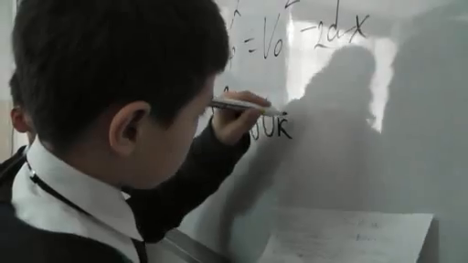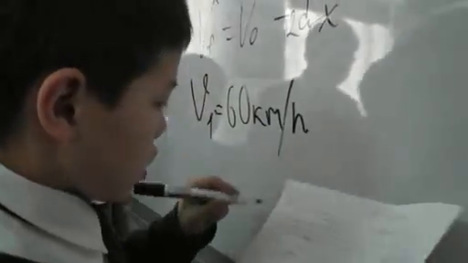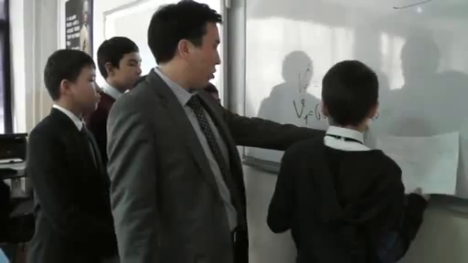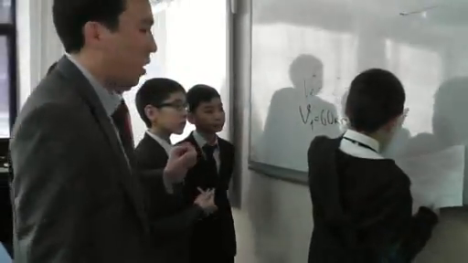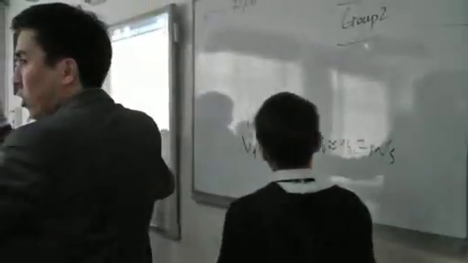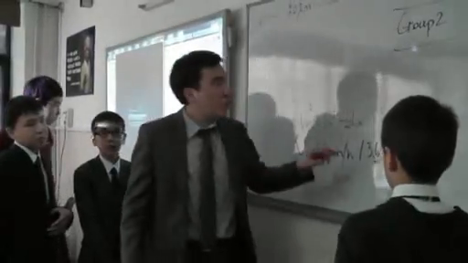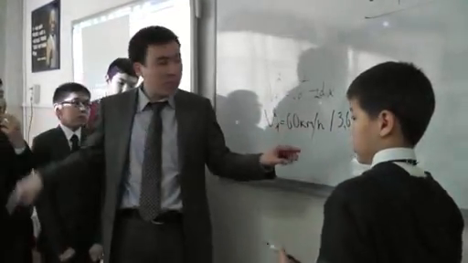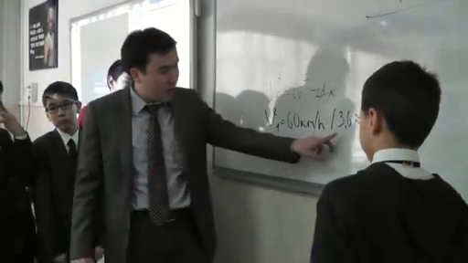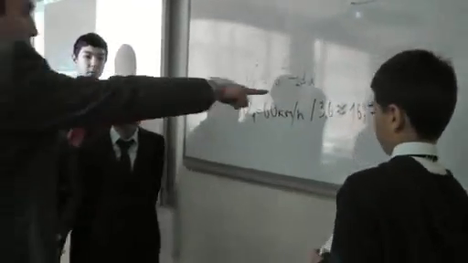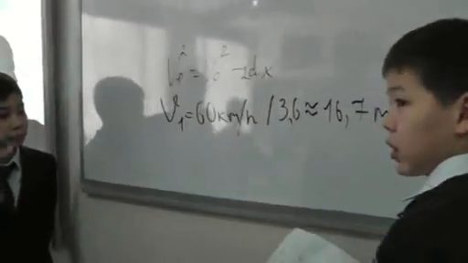60 kilometers per hour. Yeah, 3.6, yes? The simplest way. Guys, please. Now, can you open the blackboard? Guys, look. When we want to convert kilometer per hour to meter per second, we multiply by 1,000 and divide by 3,600. But the simplest way is to divide by 3.6. Yes, it is the best way to do it. Okay, it will be 16.7, and the second one will be just only result.